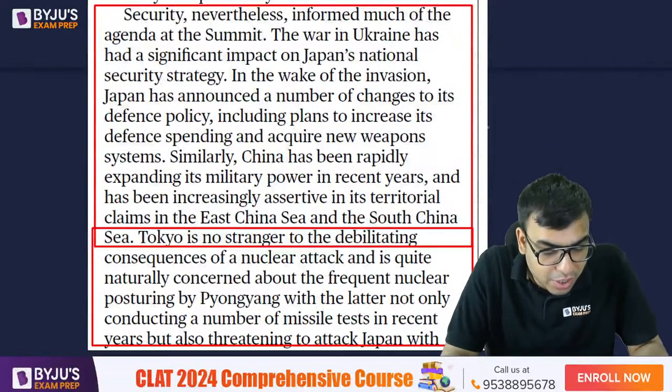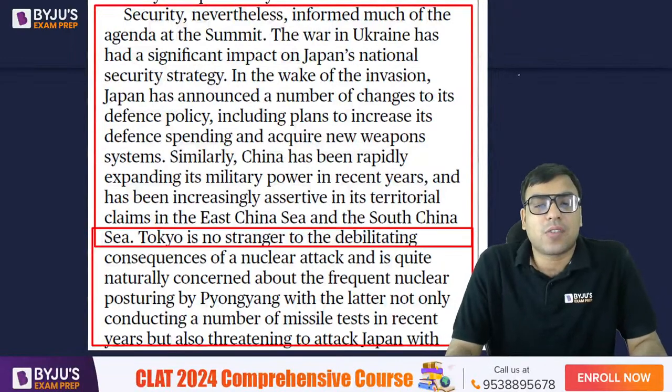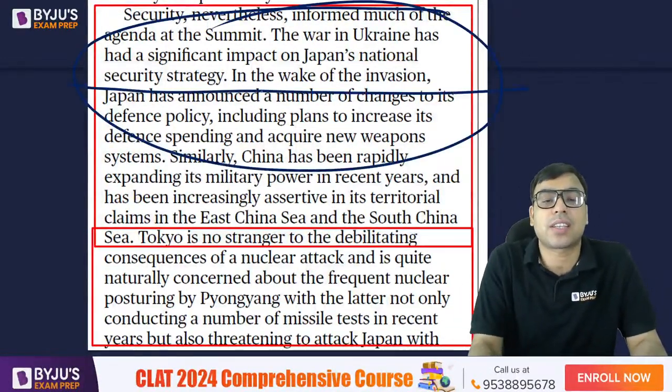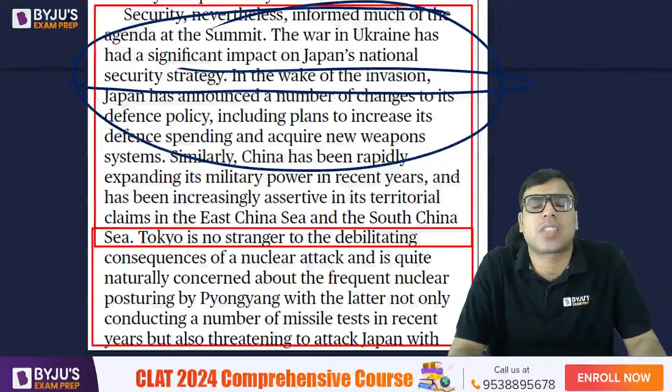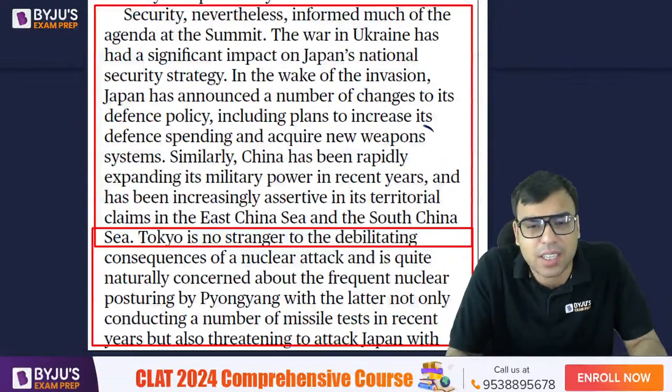हाँ, Hokkaido, Honshu, Shikoku, Kyushu. Very good, Rashmikant. हाँ. Okay, so that is what is being talked about. So war in Ukraine has a significant impact on Japan's national security strategy. ठीक है, तो उसका काफी significant impact हुआ जापान की strategy पे भी. So that is what is being discussed.